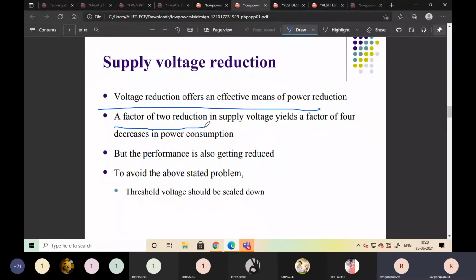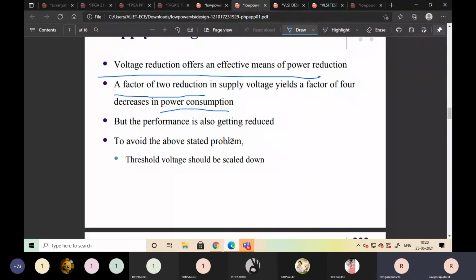If you decrease the voltage 2 times, we can decrease the power consumption 4 times. That is one point we observed by reducing the voltage.